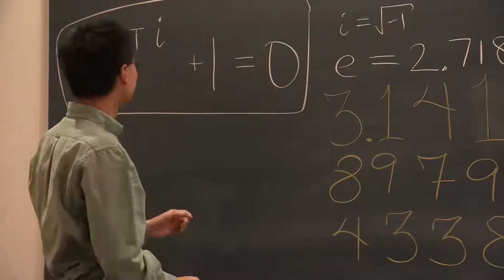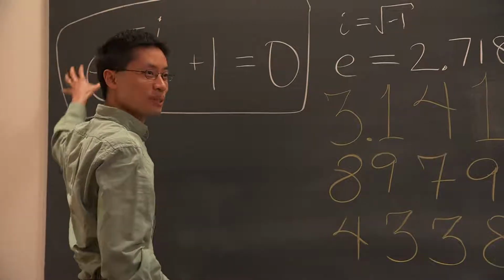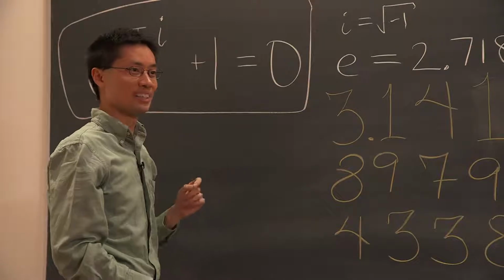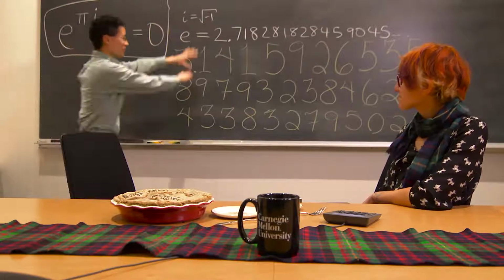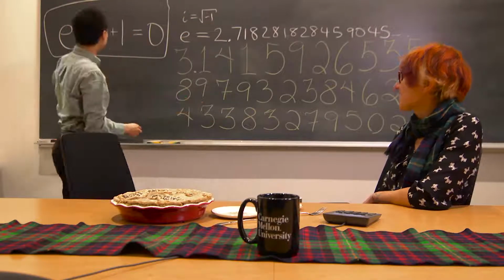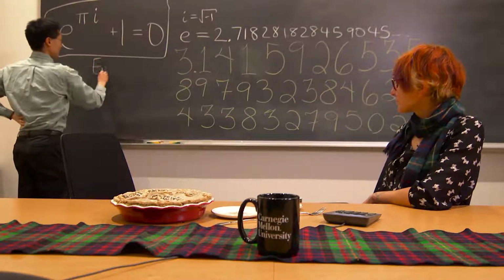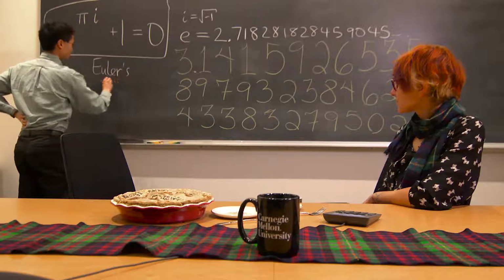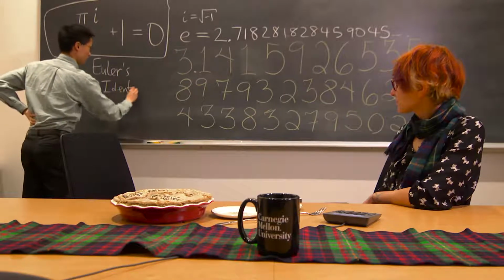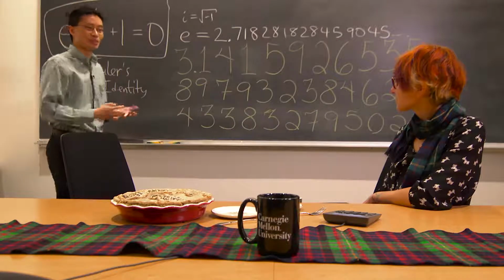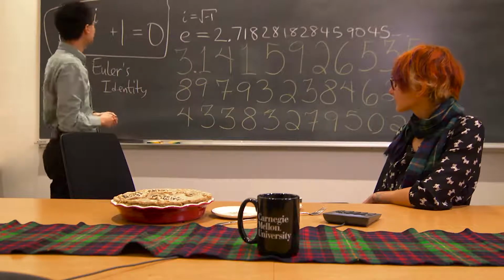So what's going on here is I've just put together three completely ridiculous numbers, and together they make -1. For all of the mess that was here, it has all come back in together right here. And this has a name. It's called Euler's identity. And it is actually the most beautiful equation in math because it combines all of these different constants together.